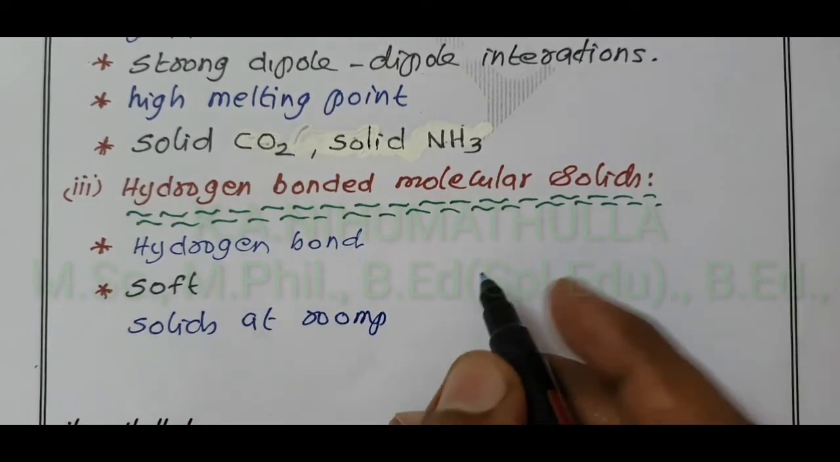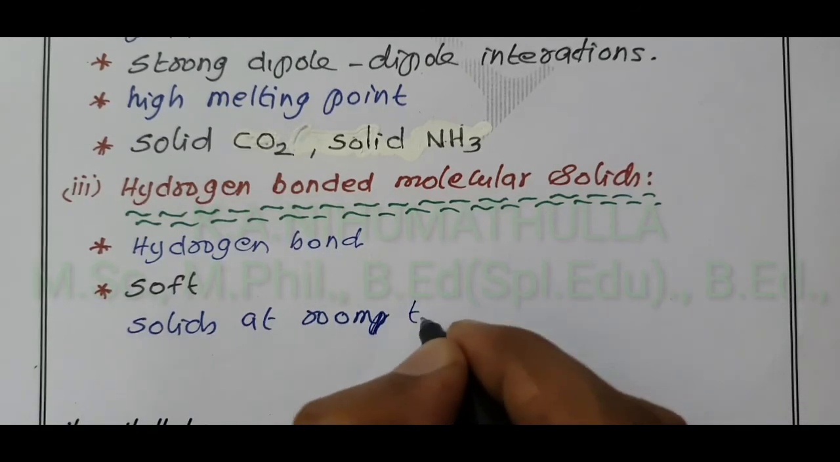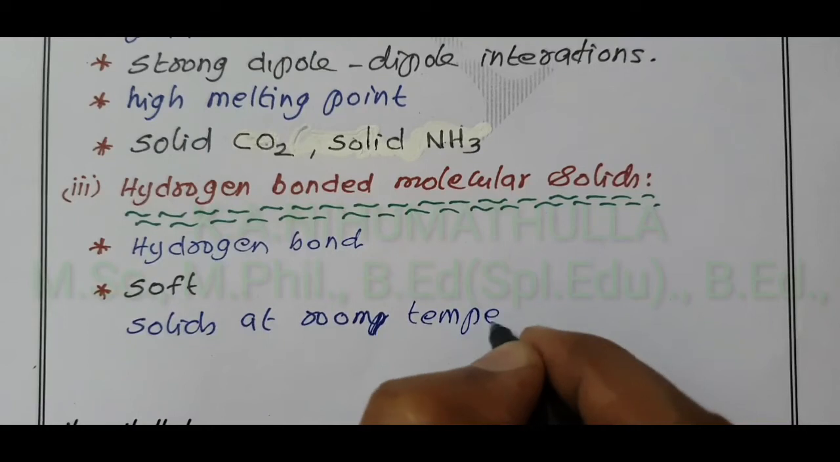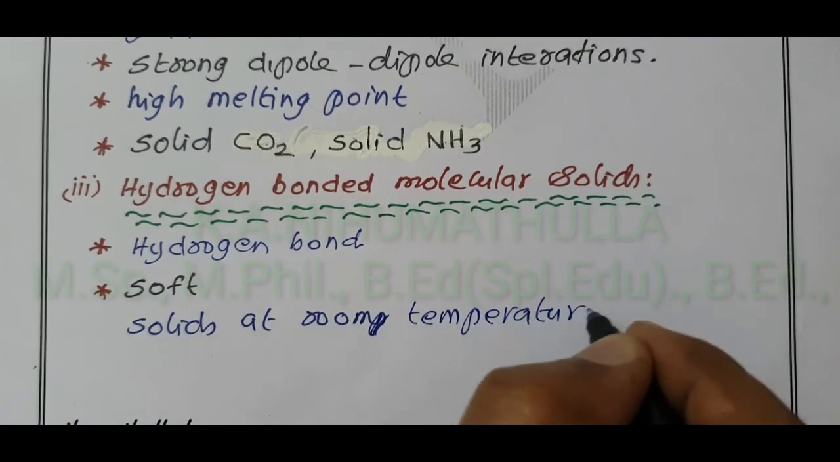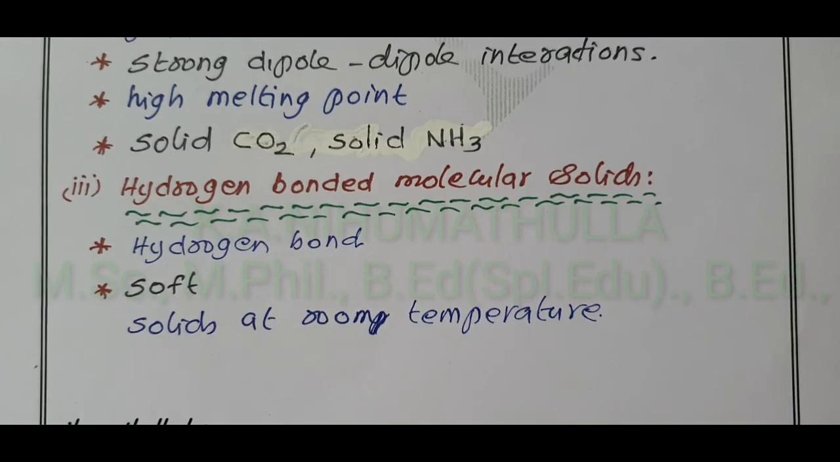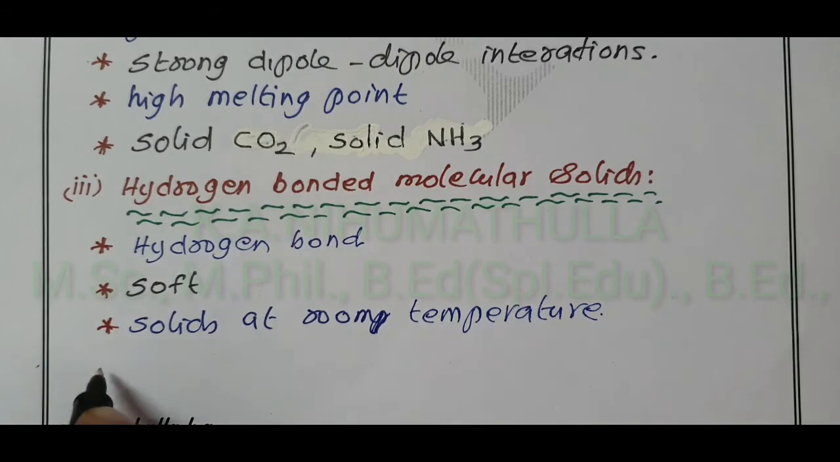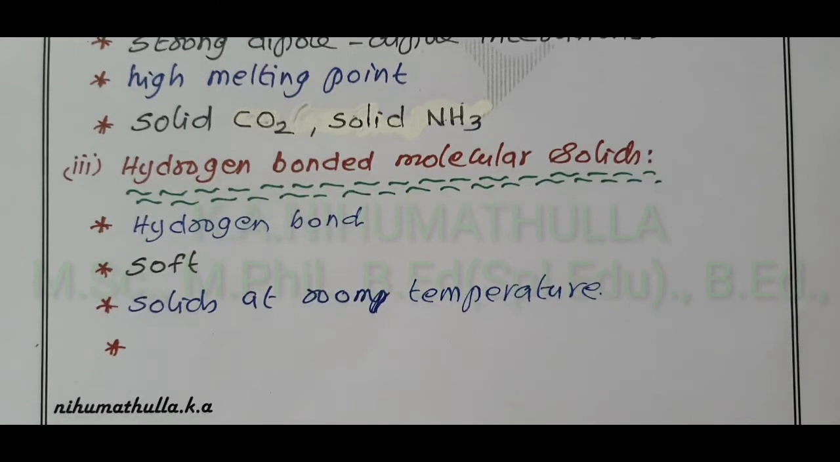The non-polar molecular solids are liquids or gases at room temperature, but hydrogen bonded molecular solids are solids at room temperature. Examples we are going to see in separate images.